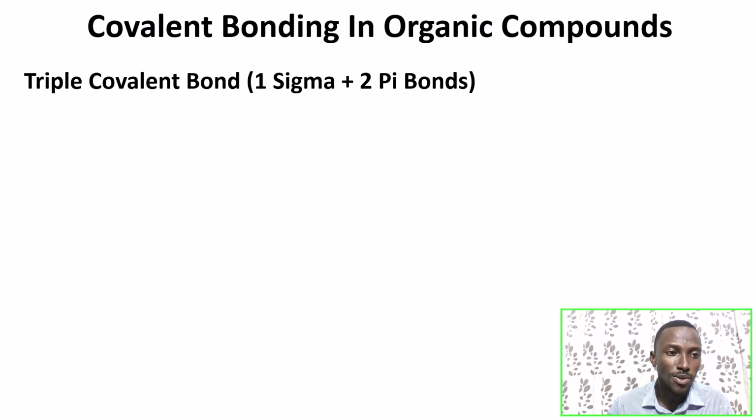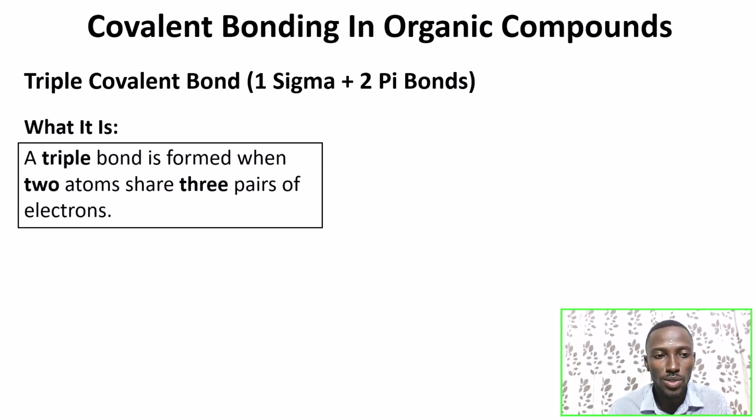Now we are moving on to what? Triple covalent bond. 1 sigma and what? 2 pi bonds. Good. 1 sigma and 2 pi bonds. So let's look at what the triple covalent bonds are.